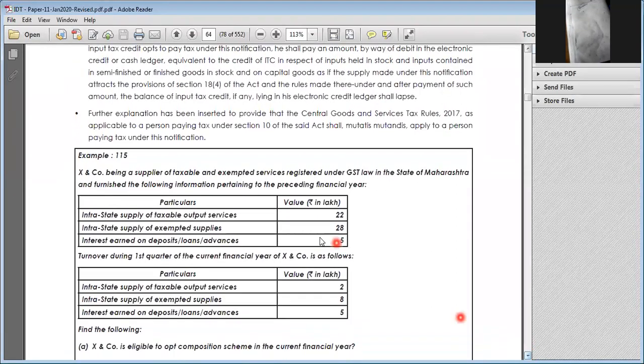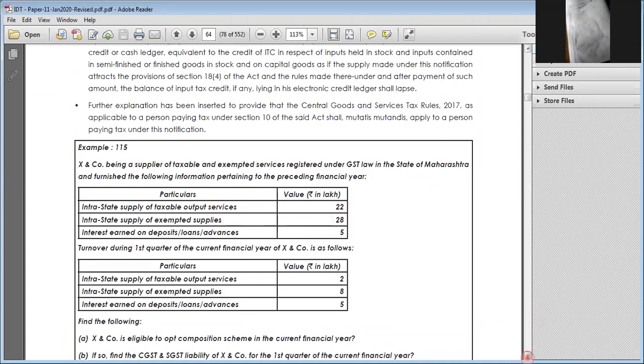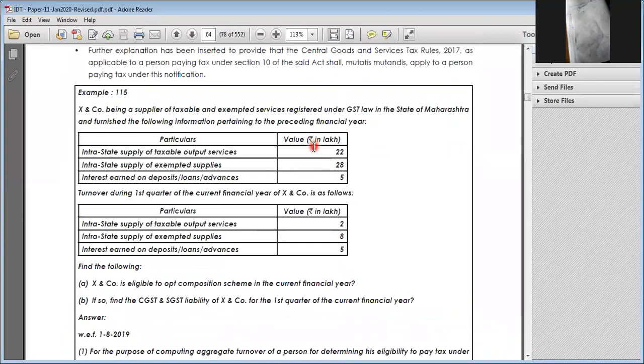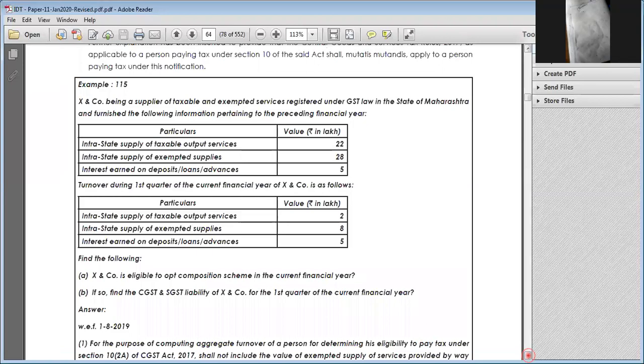So here, X and Y company, being a supplier of taxable and exempt supply registered under GST law in the state of Maharashtra, furnish the following information pertaining to the preceding previous year. Output services 28 and exempt supplies 22, and interest shall not be included. So the total in the preceding previous year, 28 plus 22, is 50 lakhs. Hence he is eligible for composition levy.